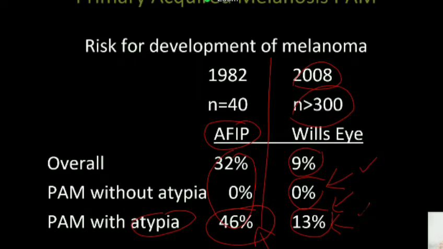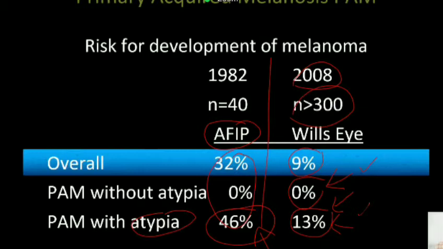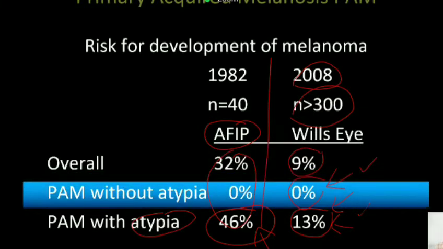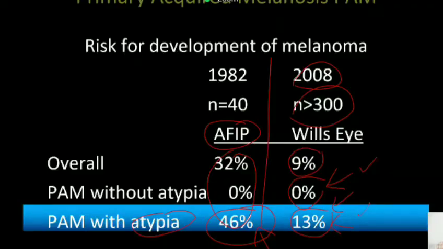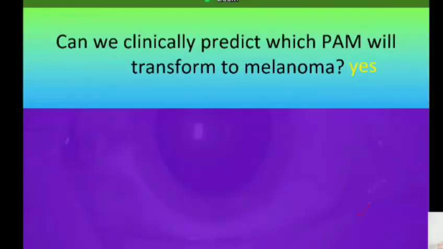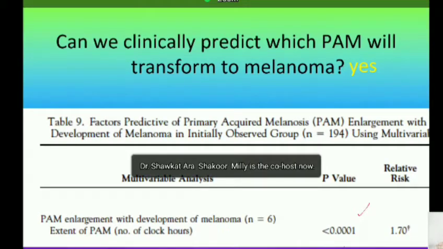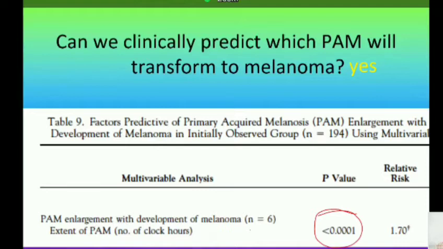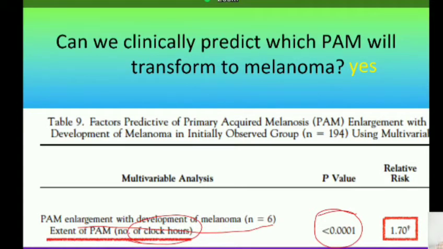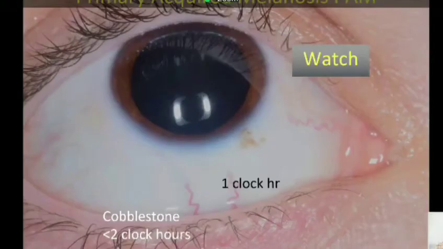And how do we know whether it is atypia or not? Well, biopsy can tell you, but are there any clinical indicators whether a particular band that you're looking at has atypia or not, or has a higher chance of turning into melanoma? The same article that I was quoting about had a multivariate analysis which shows that if PAM has an involvement of more than 2 clock hours, then there's a higher chance of it turning into a melanoma. So if you have a PAM with just 1 clock hour involvement, then possibly you just simply watch.